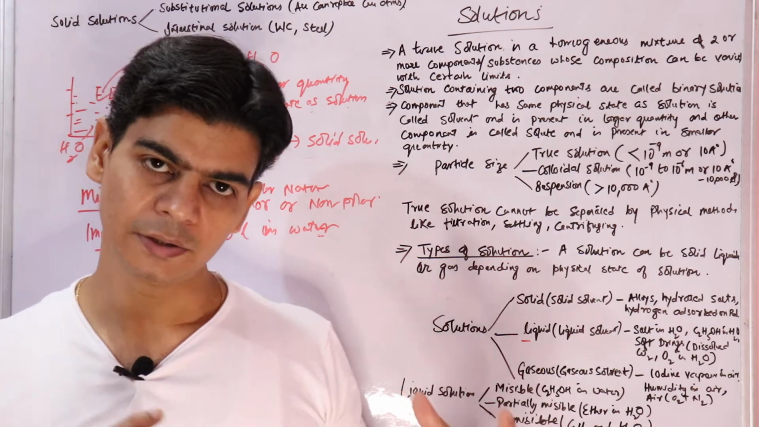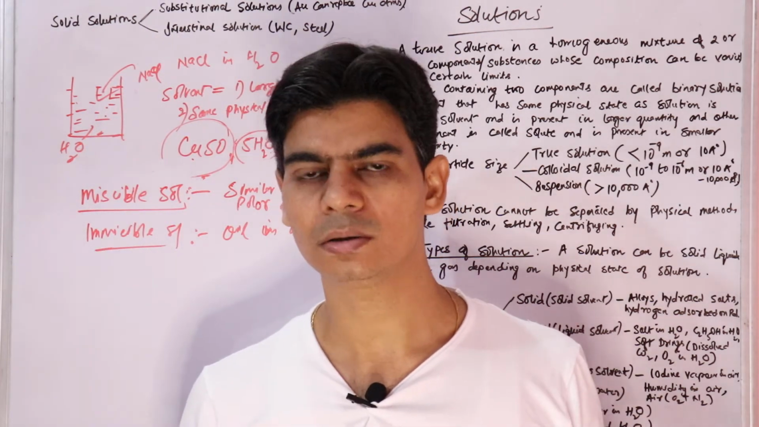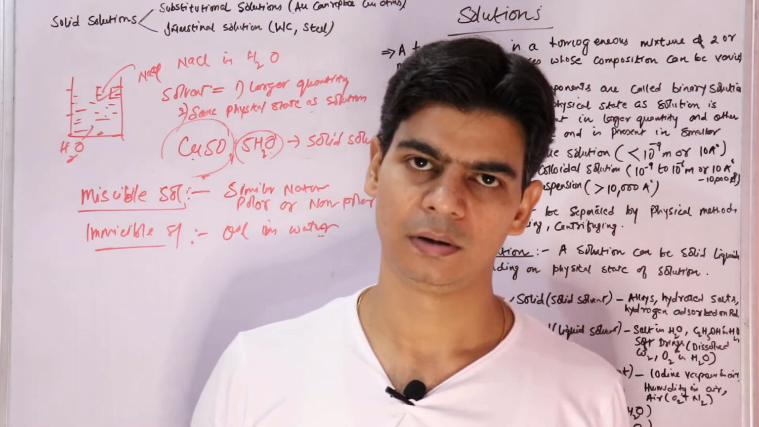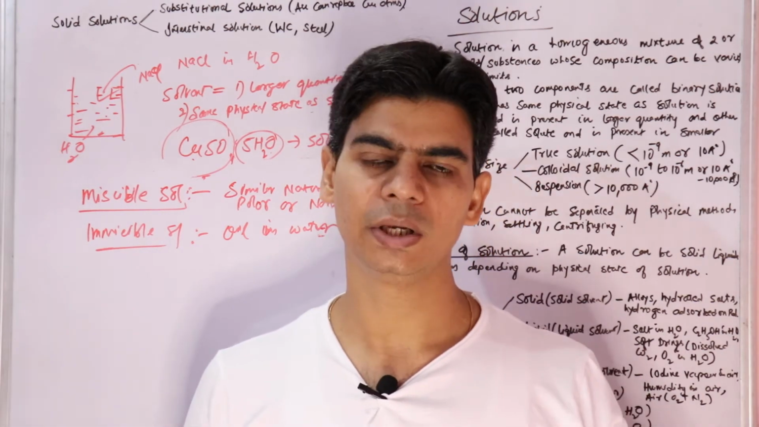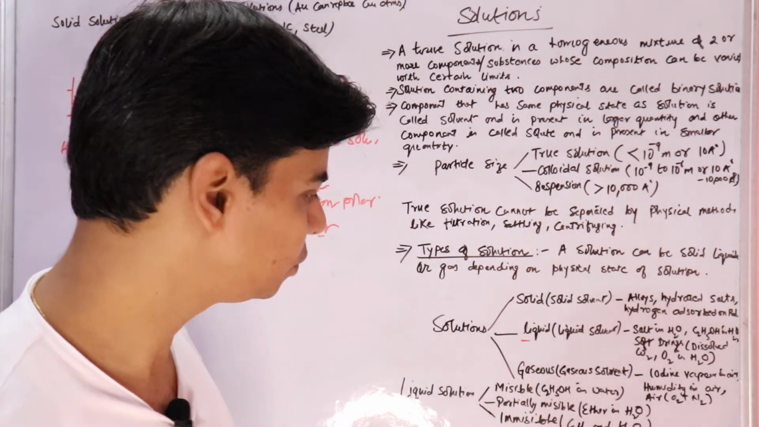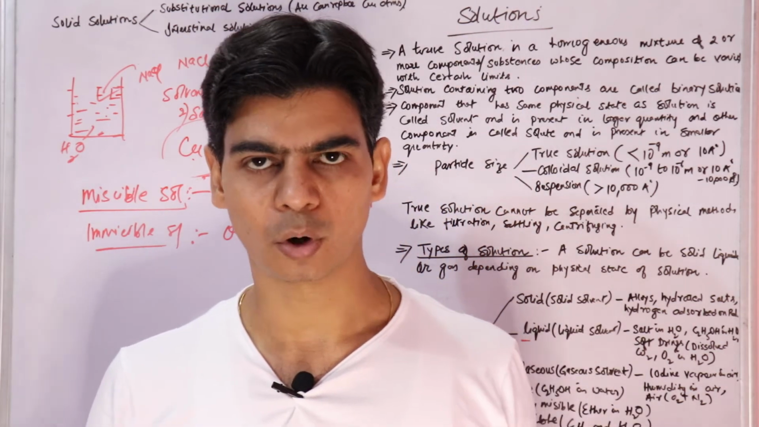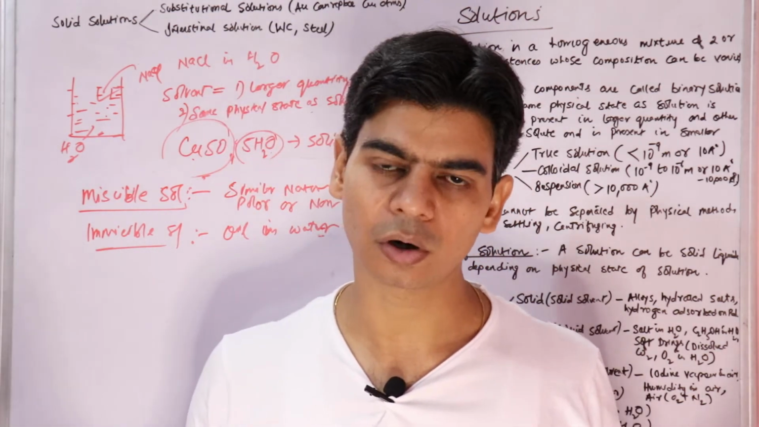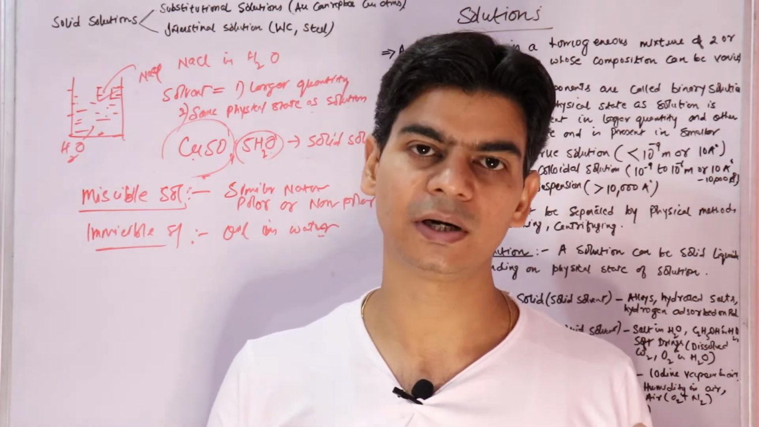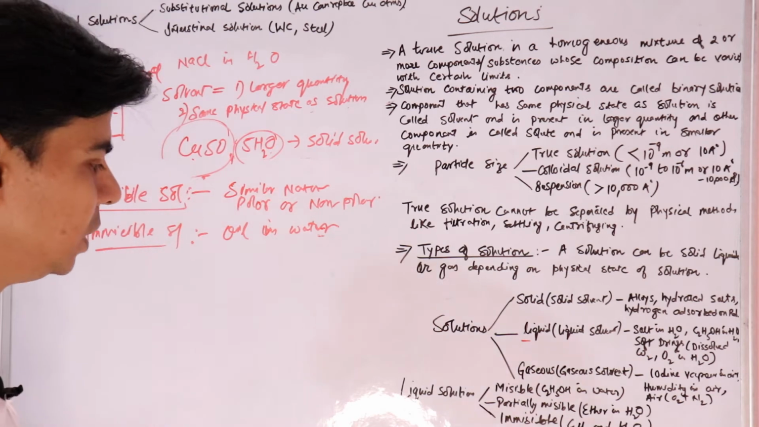Why? It forms two separate layers because oil and water are of different nature. We know that water is polar and oil is non-polar. It consists of organic compounds, right? So oil is non-polar and water is polar, and they do not mix completely due to their different nature. So it's an example of immiscible liquid solutions.